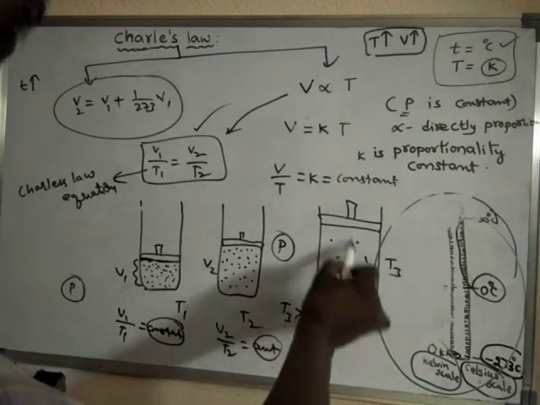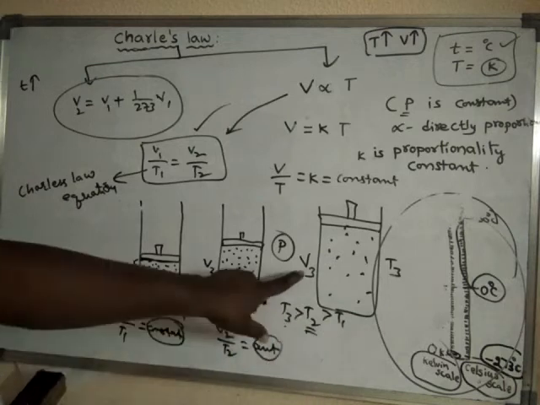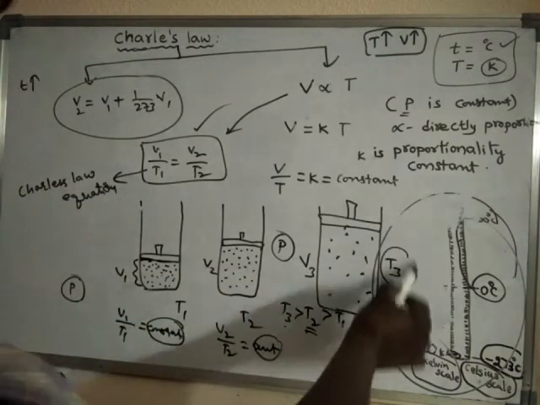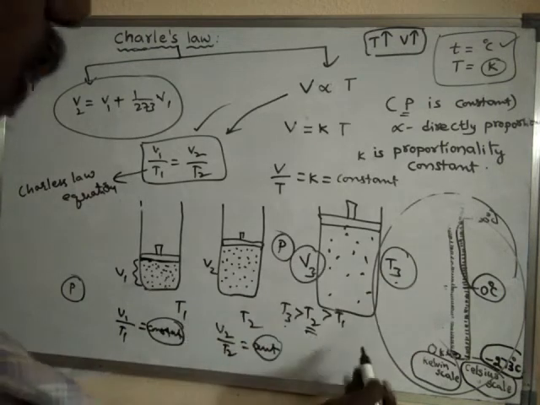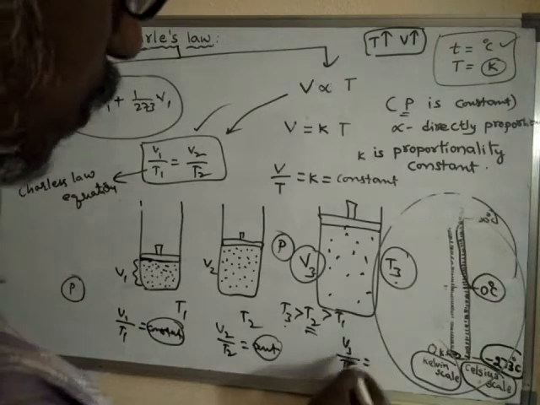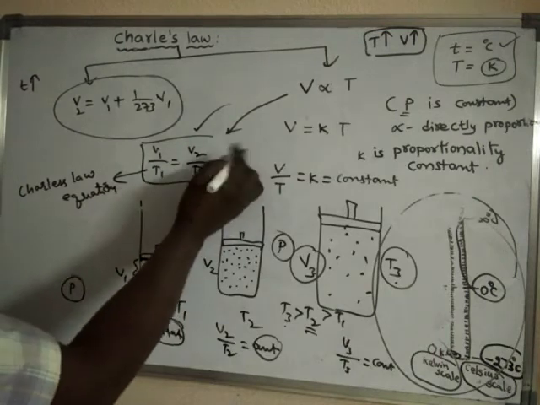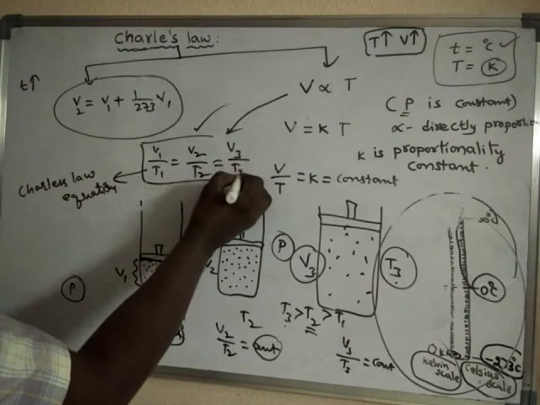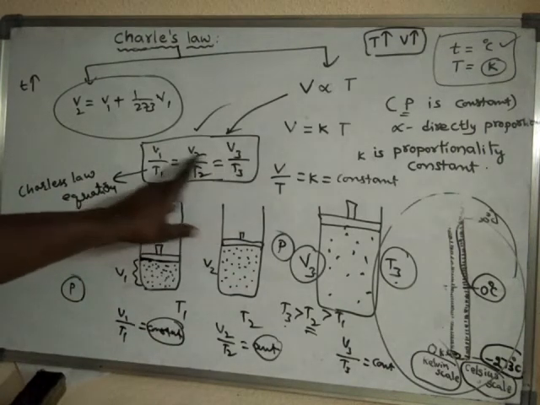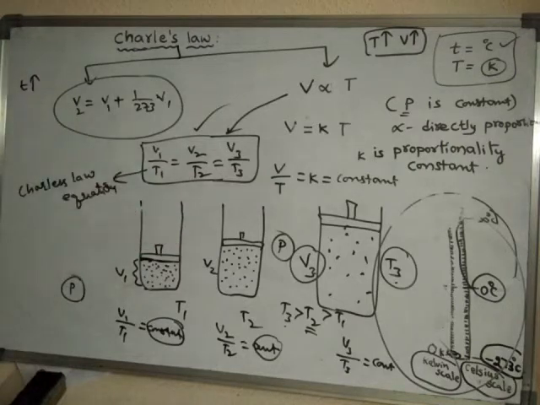the new volume is V3. So V3 will automatically be greater than V2. Now the ratio V3 by T3 also remains constant, and it will be exactly equal to the ratio V2 by T2, which is also equal to the ratio V1 by T1.